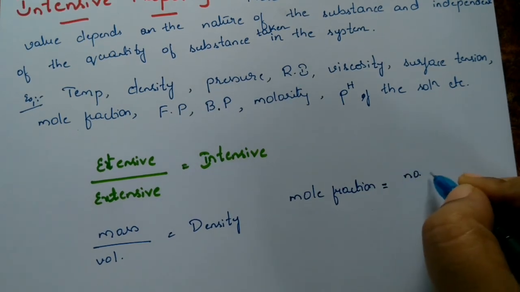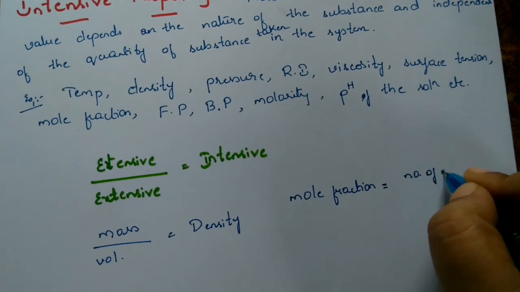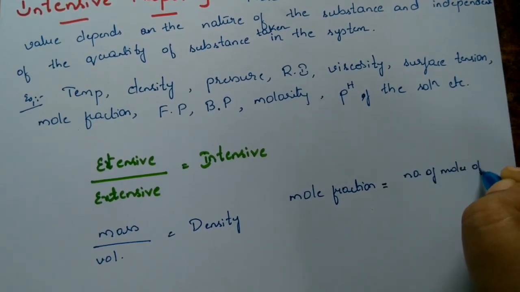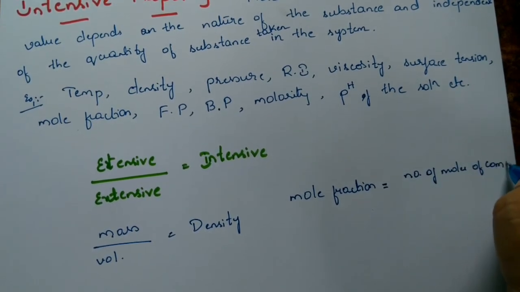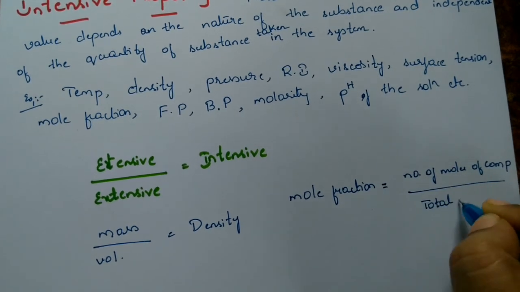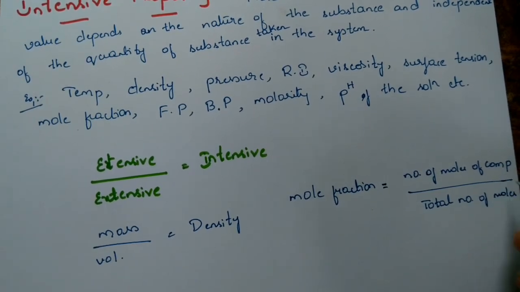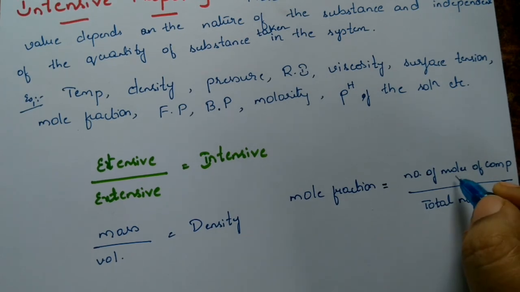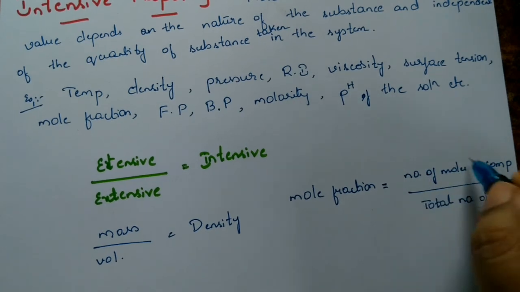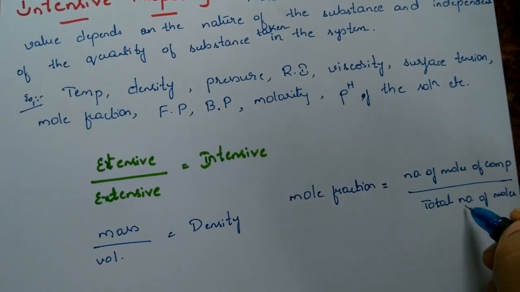Mole fraction is the number of moles of a particular component divided by the total number of moles. What is a mole? Mole is nothing but mass divided by molar mass. Mass is an extensive property. Clear? That means the number of moles is an extensive property.